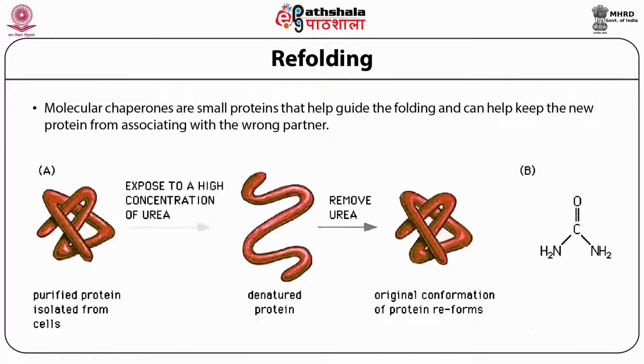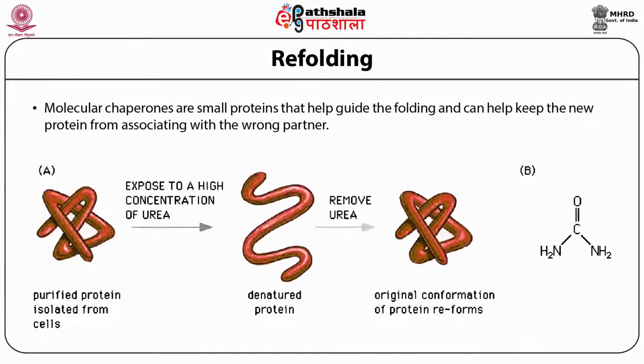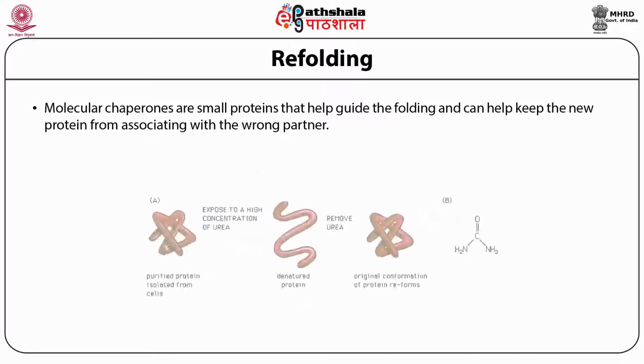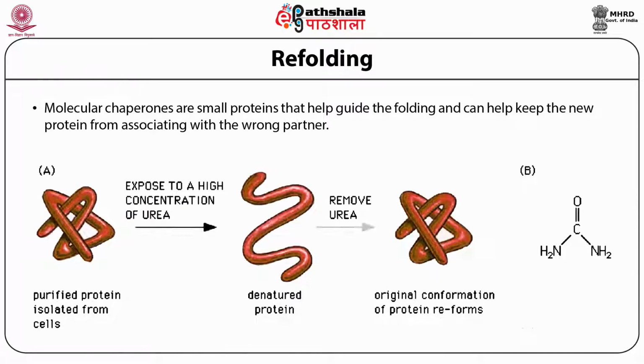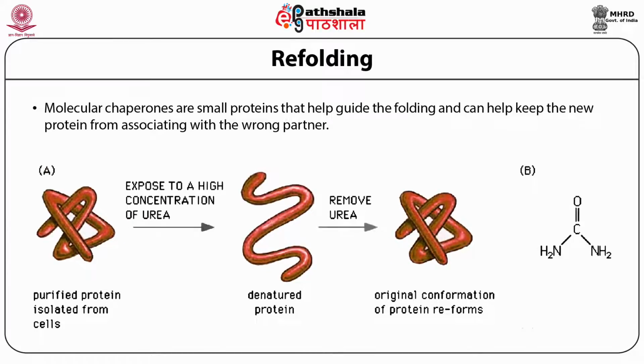Molecular chaperones are small proteins that help guide the folding and can help keep new proteins from associating with the wrong partner. That is refolding, which is the opposite of folding. Purified proteins isolated from cells and exposed to a high concentration of urea will be denatured.